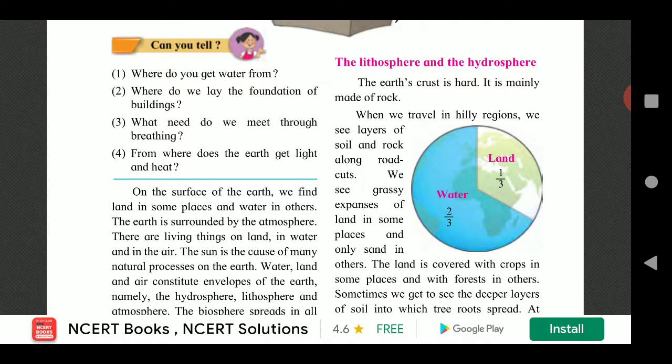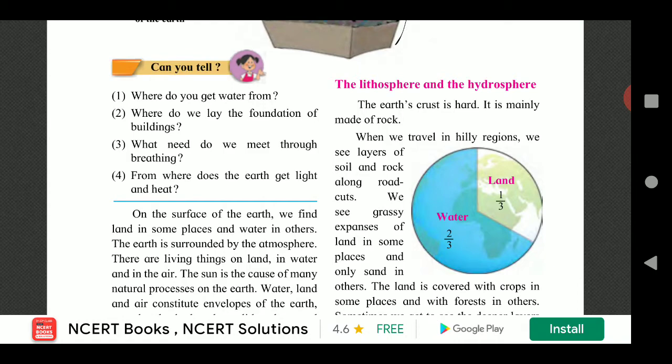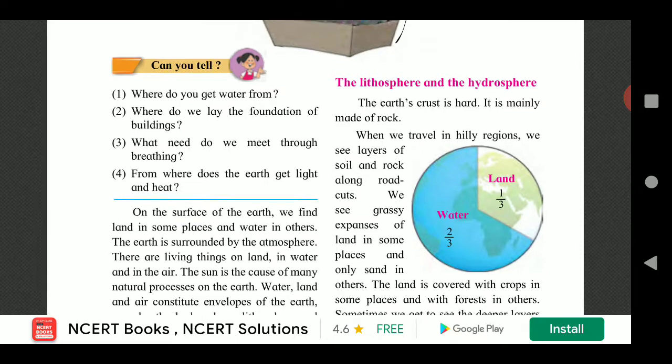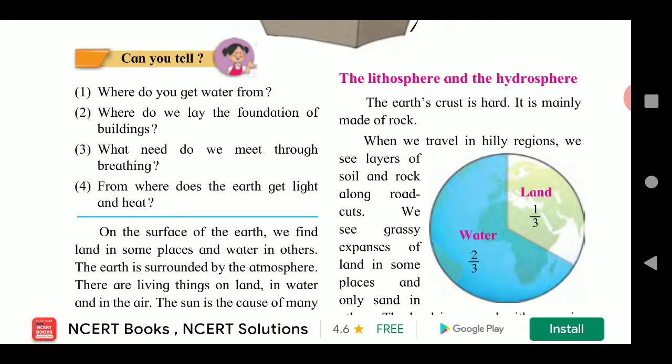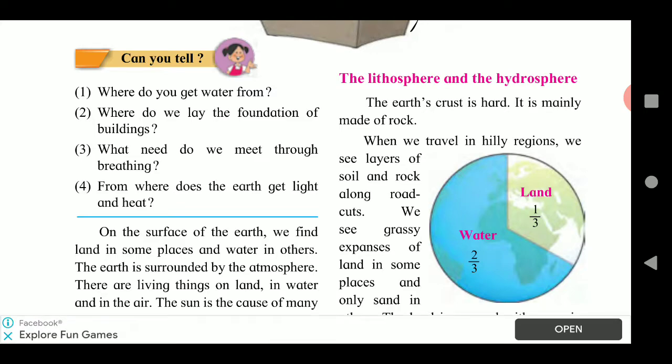Now let us see the lithosphere and hydrosphere. The earth crust is hard. Crust means what? Outer covering. It is mainly made up of rock. Our earth's outer part is hard and it is mainly made up of rock.